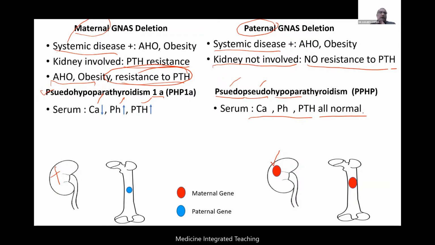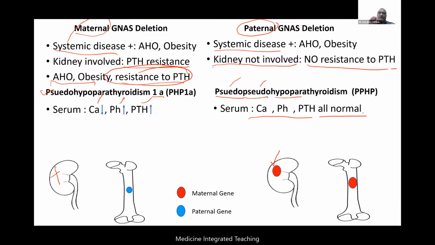One more thing that was given in the question also, if you remember: urinary cAMP or response to PTH. That is what we do. Basically, we give PTH to the patient. When you give PTH, it has to go and bind to the G protein coupled receptor. Once it binds, it induces adenyl cyclase, which will ultimately produce cAMP. We have studied this. This cAMP, which is produced in the renal tubules, can be excreted in urine as well. We test that. And also the cAMP can further act and ultimately induce phosphaturia.